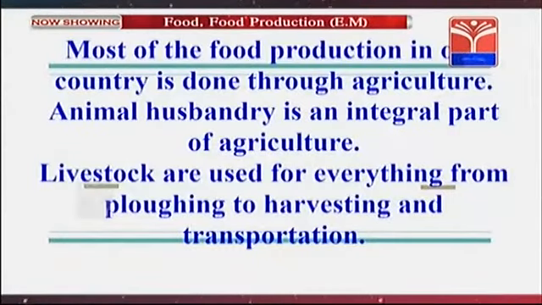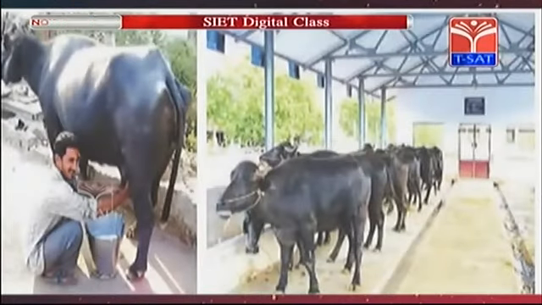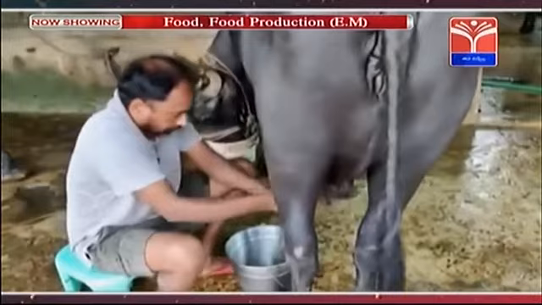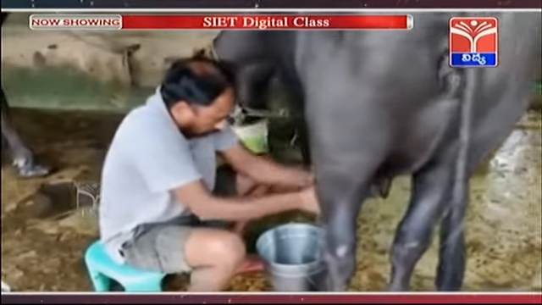Most of the food production in our country is done through agriculture. Animal husbandry is an integral part of agriculture. Livestock are used for everything from ploughing to harvesting and transportation. Food production is also done by animals. Our government treats producing milk as an industry. We get milk from cows, buffaloes, donkeys, camels, goats and sheep.